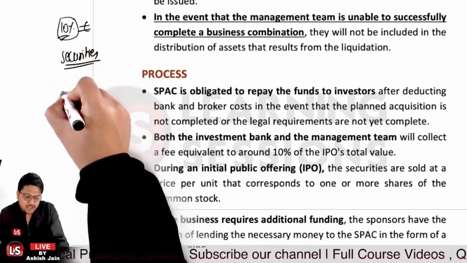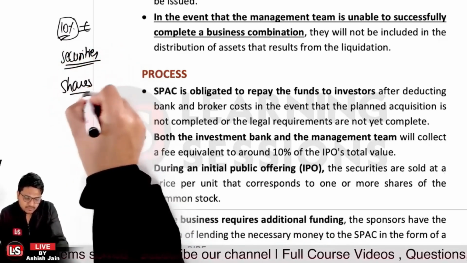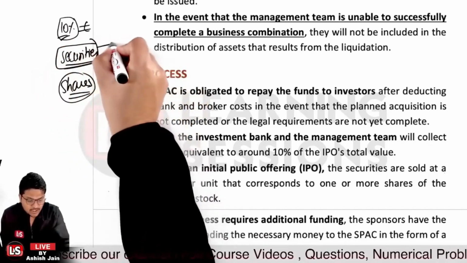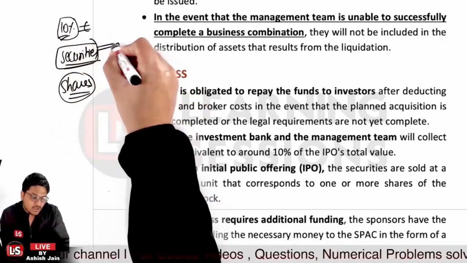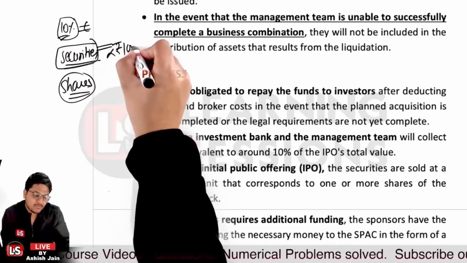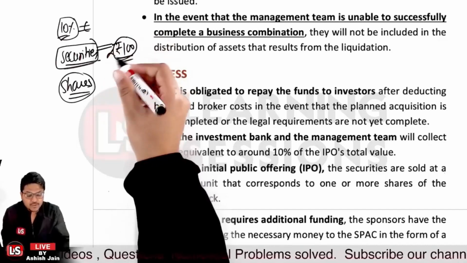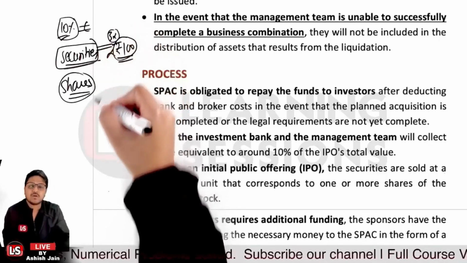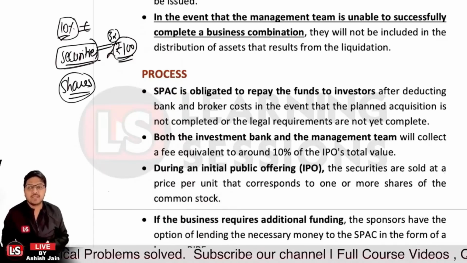On one hand, the shares were issued in the IPO, and on the other hand, securities were also issued, right? Now these securities will be issued at a price of one or more multiples of the share price. Let's say one unit of the share price was at rupees 100, so it may be the case that the securities are being issued at 3 times the share price, or 4 times the share price, or whatever the scenario is, right?